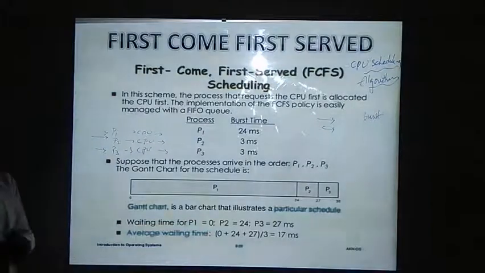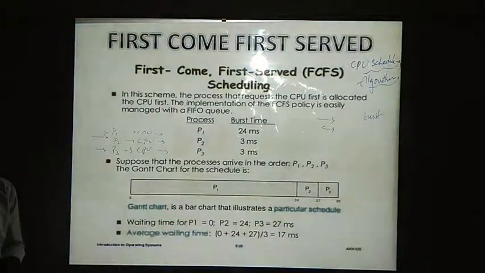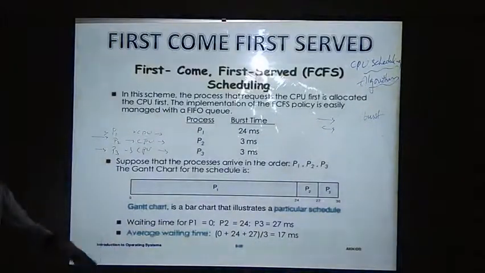But in this case, if we are looking at waiting time, waiting time should be reduced in order to get the maximum CPU utilization. So I can say response time should be less, waiting time should be less, and throughput should be maximum. But in this case, the waiting time will be more.